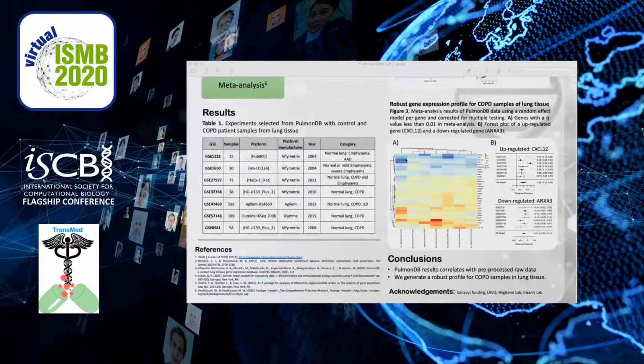Finally, we performed the meta-analysis using a random effect model per gene. Using PulmonDB data, the p-values were corrected for multiple testing, and those with a value less than 0.01 were plotted in a heat map shown in figure 3a. Rows are genes, and columns are experiments. An example of one upregulated gene is CXCL12, or CXC motif chemokine ligand 12, that is upregulated in all 7 experiments. Another one is annexin A3, or ANXA3, that is downregulated.